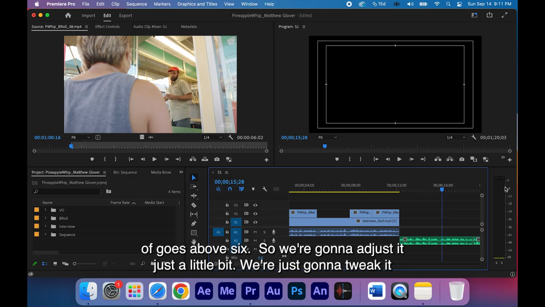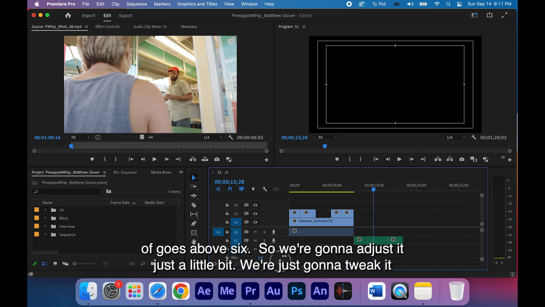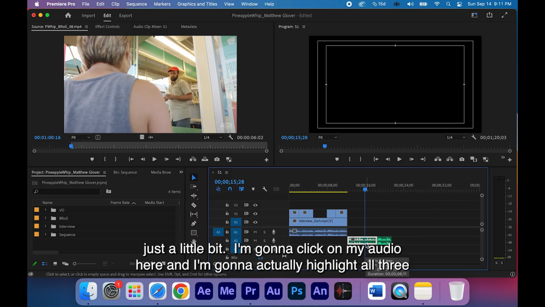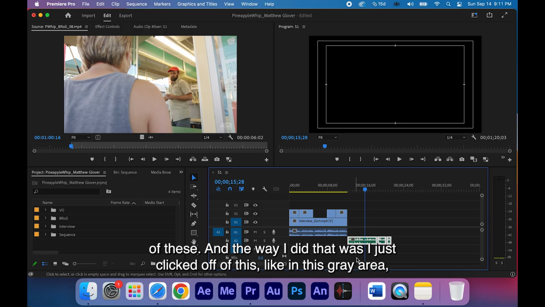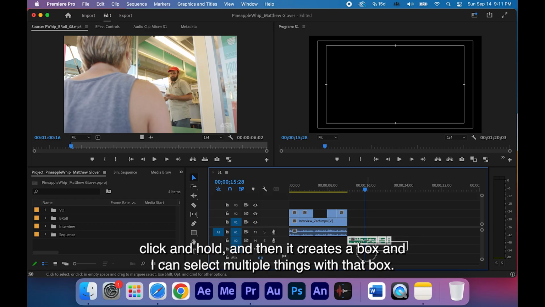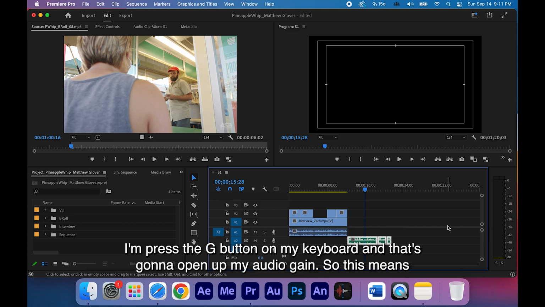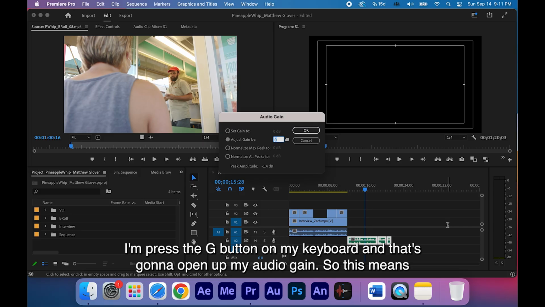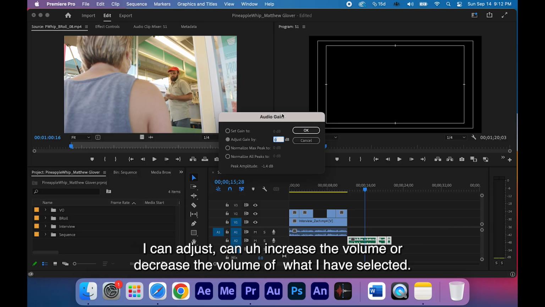And mine kind of goes above 6. So we're going to adjust it just a little bit. I'm going to click on my audio here, and I'm going to highlight all three of these. The way I did that was I just clicked off of this, in this gray area, click and hold, and then it creates a box, and I can select multiple things with that box. I'm going to press the G button on my keyboard, and that's going to open up my audio gain. So this means I can increase or decrease the volume of what I have selected.